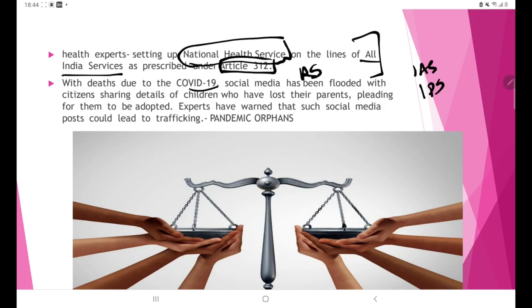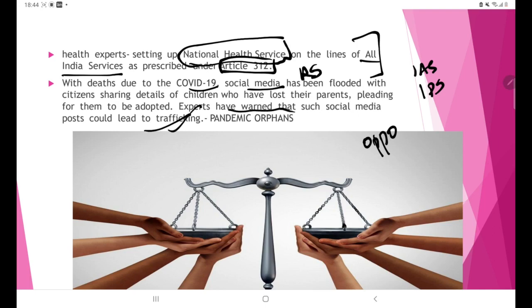So here this has been opportunistically used by social media. How are they exploiting this? Social media has been posting fake news about children. They are saying those children who have lost their parents in COVID-19 need care, so please contribute financially, etc. So we contribute to them, and these children are getting prone to trafficking. They are trafficked. So this is opportunistic.